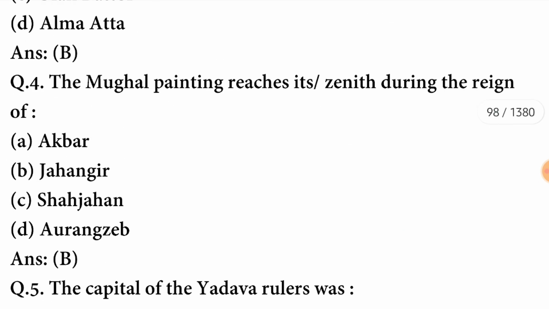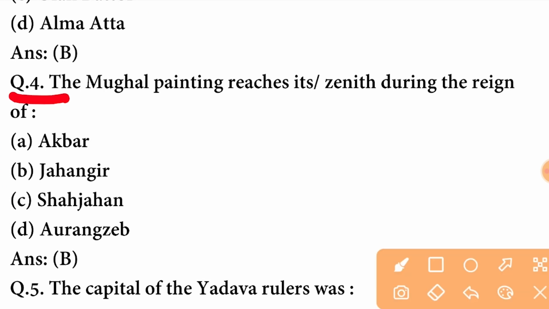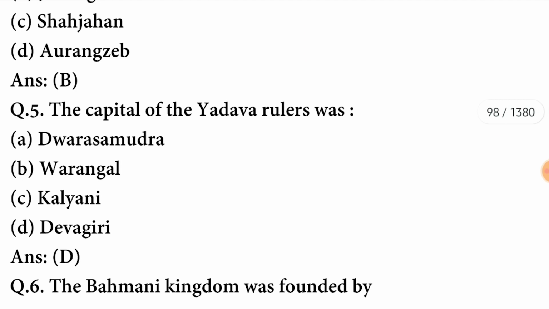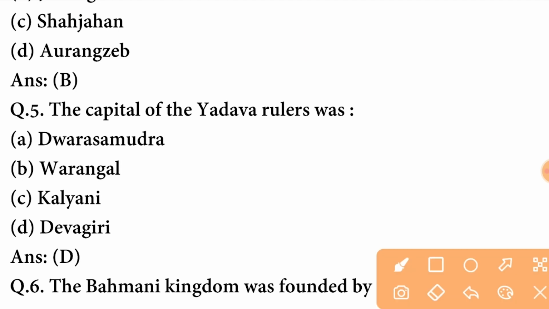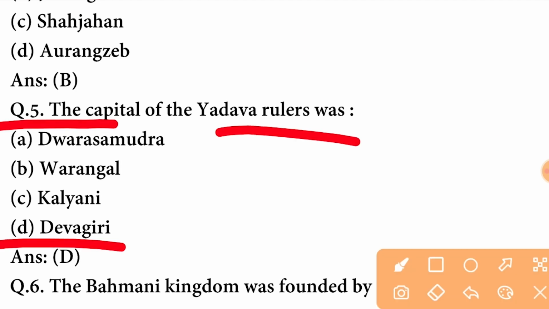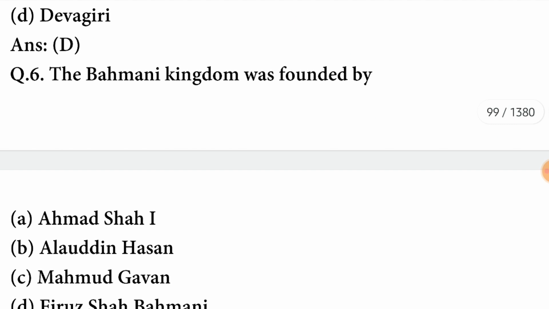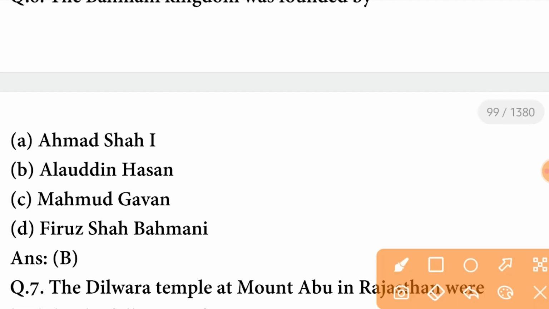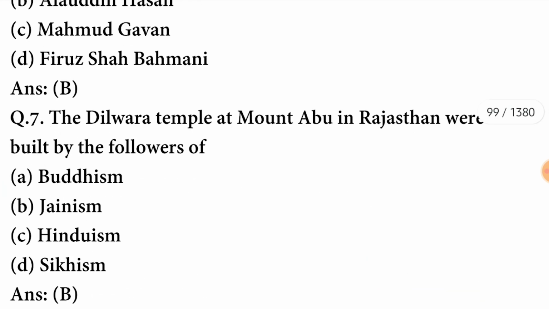Next question. The Mughal painting reaches its zenith during the reign of Jahangir. B option is correct here. The capital of Yadav rulers was Devagiri. D option is correct here. The Bahmani kingdom was founded by Alauddin Hassan. B option is correct here.